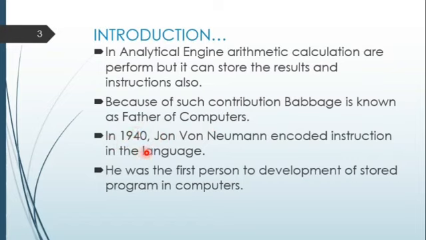And in 1940, John von Neumann encoded the instructions in a language. He was the first person to encode instructions in a language, and the first person to develop the stored program in the computer. John von Neumann is the first person who developed a program that can be stored in the computers.